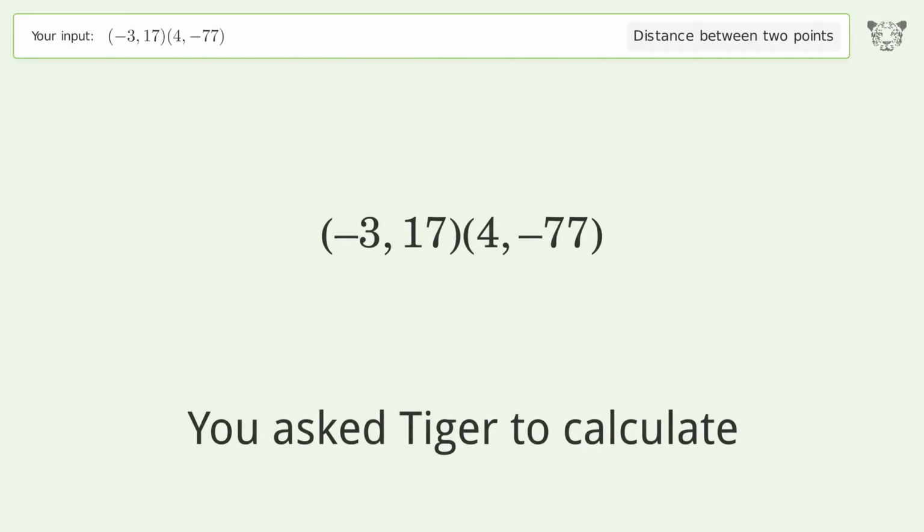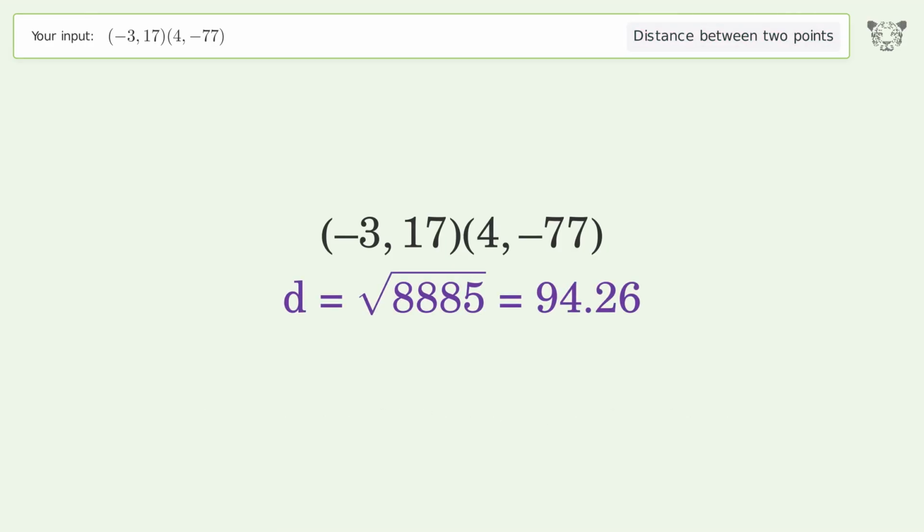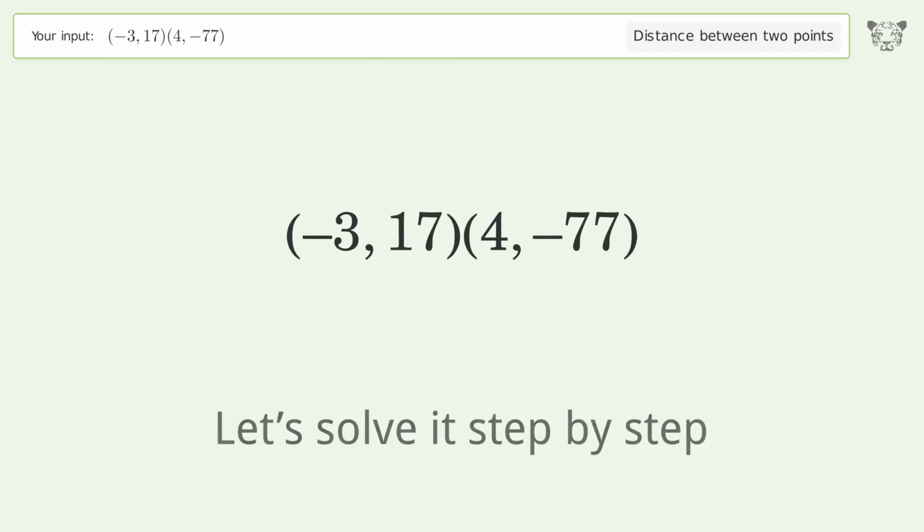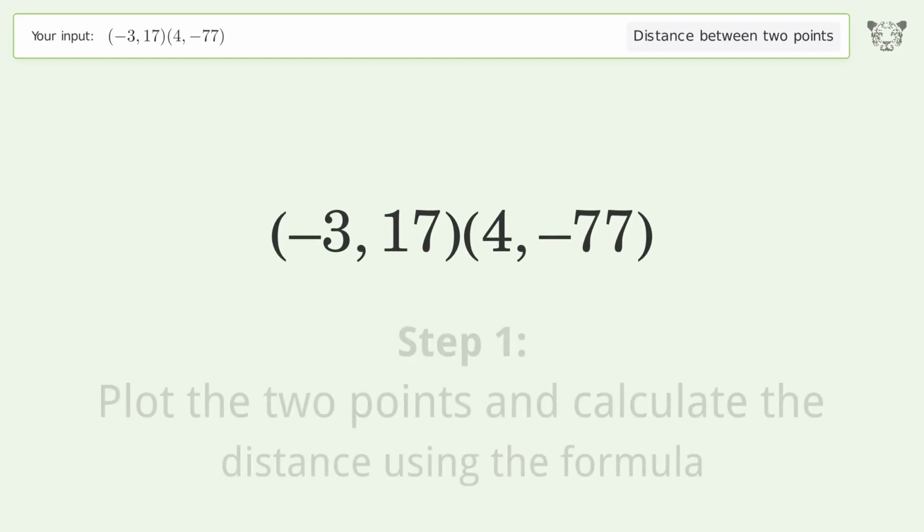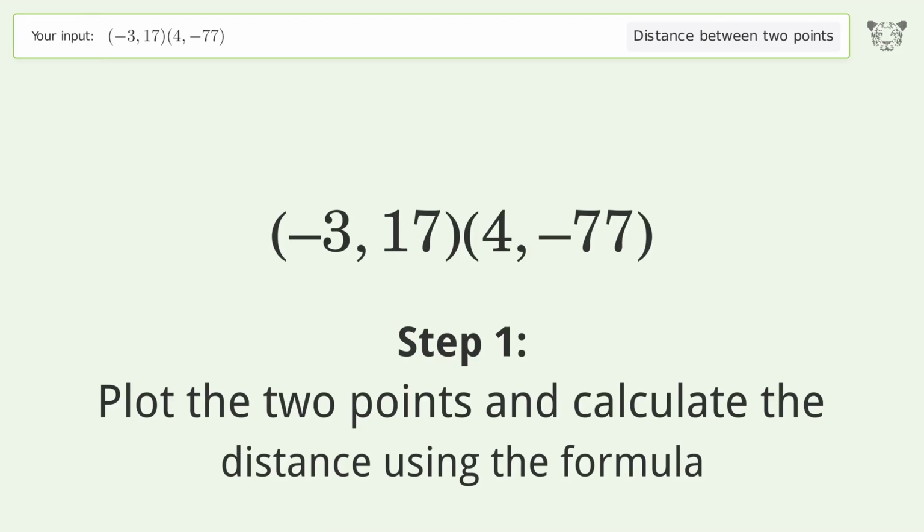You ask to calculate the distance between 2 points. The distance between the 2 points is the square root of 8,885, or 94.26. Let's solve it step by step. Plot the 2 points and calculate the distance using the formula.